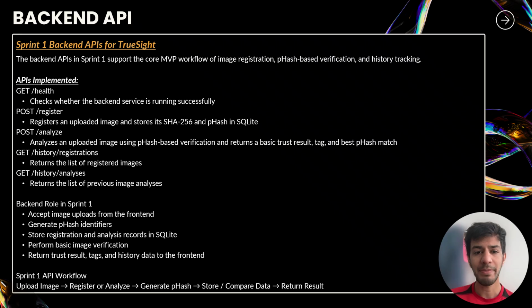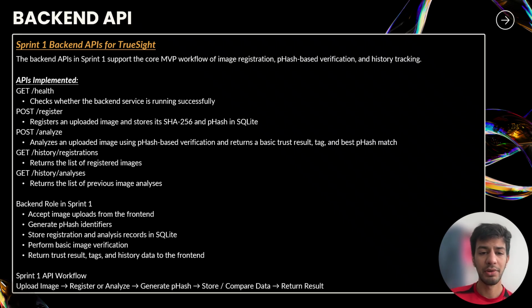The POST analyze API analyzes an uploaded image and compares its p-hash with stored images to generate a trust result and verification tags. The history API returns records of previously registered images and previous image analyses. Overall, the backend handles image uploads, generates the p-hash identifier, stores data in the database, performs verification, and returns the result to the front end.